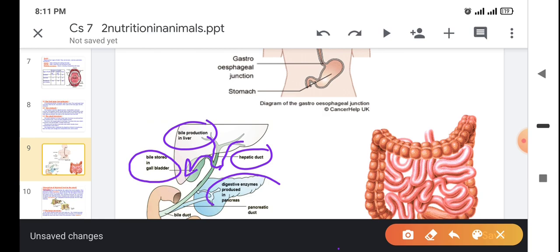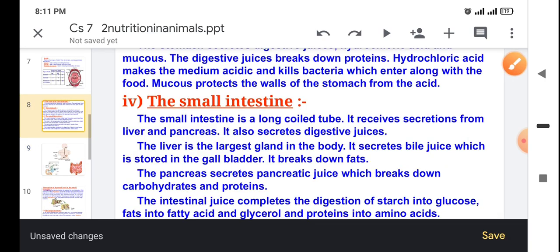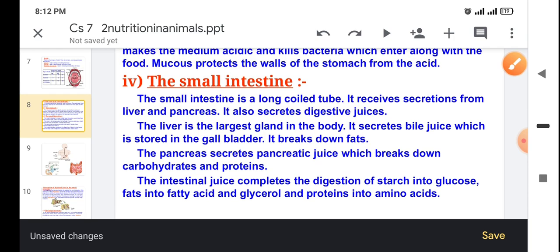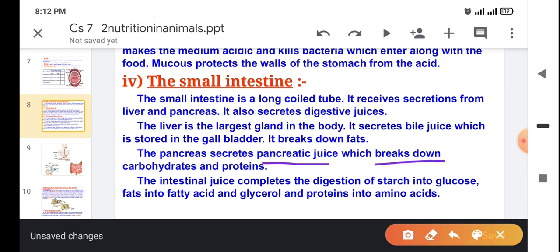So the next gland is the pancreas. What does the pancreas look like? It looks like a leaf. And what is the function of the pancreas? It releases pancreatic juices. See here, this is the pancreatic duct through which pancreatic juices are released, and it finally enters inside the small intestine. The function of pancreatic juice is that it breaks down carbohydrates and proteins.